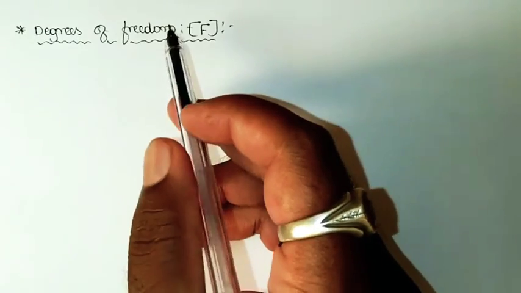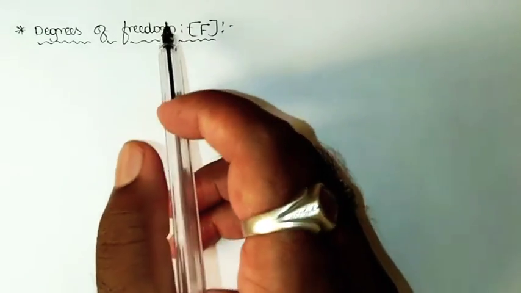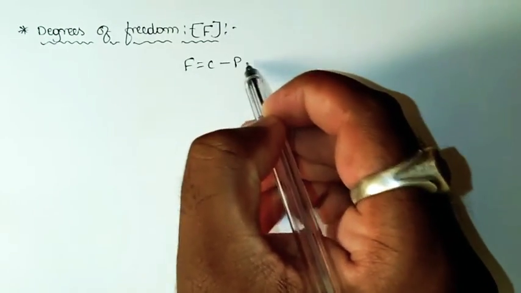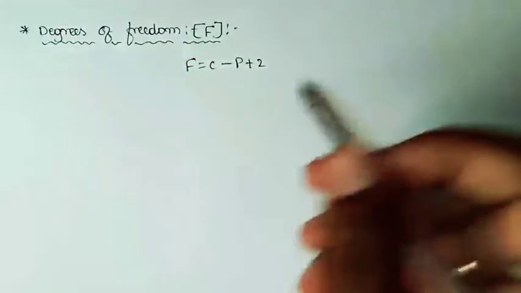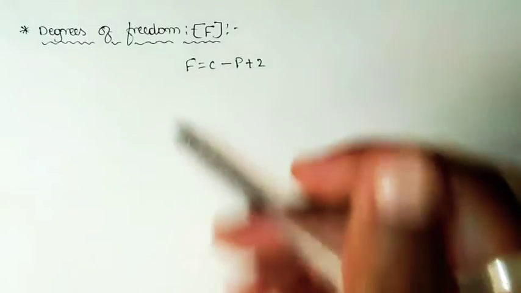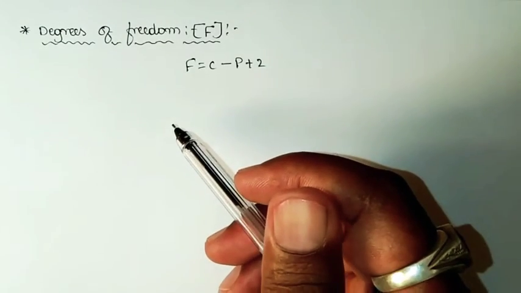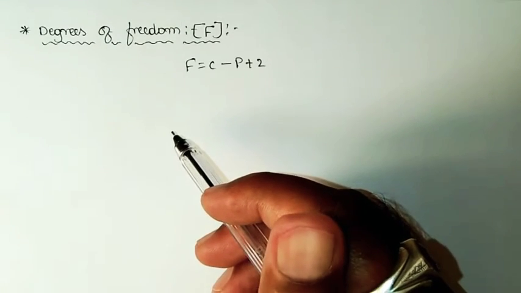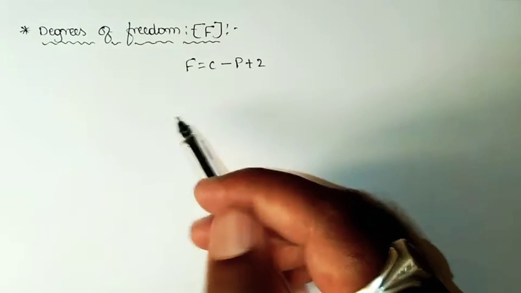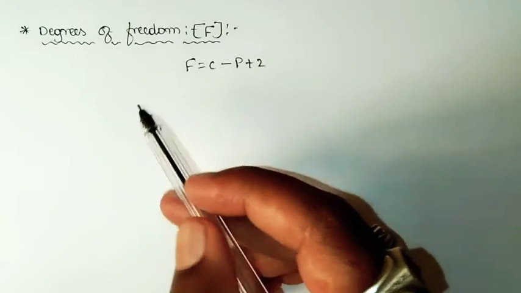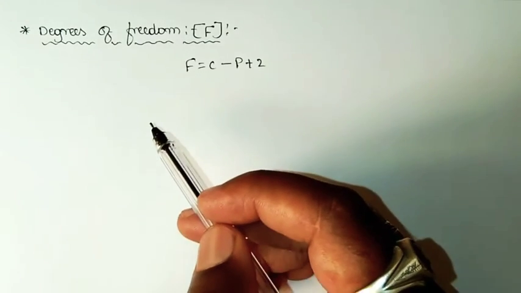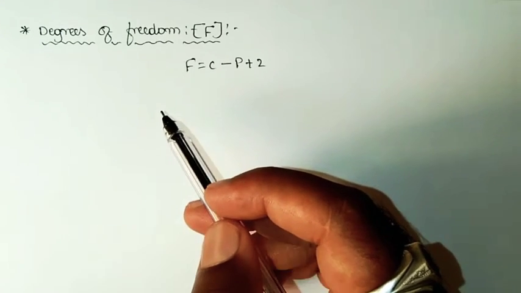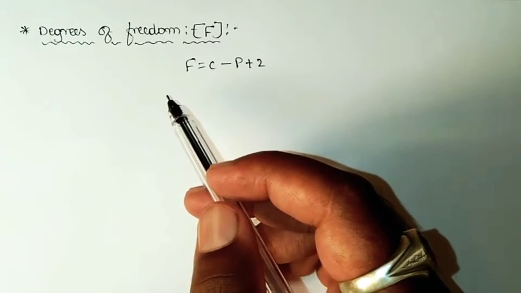The last parameter present in the phase rule, F equals C minus P plus 2, is F, that is the number of degrees of freedom. In the beginning of the video we said that the attainment of equilibrium by a reaction can be noticed by constancy in parameters such as pressure, temperature, concentration, density, color of the reaction or color of the reactants, whichever may be suitable in a particular case.